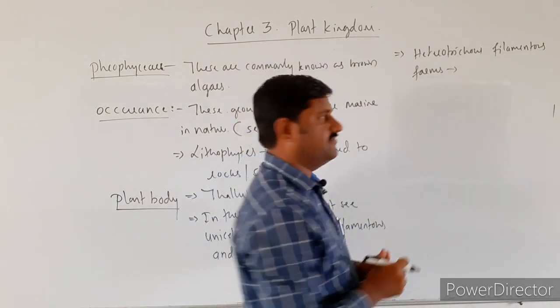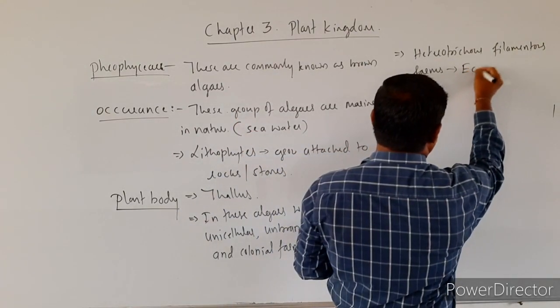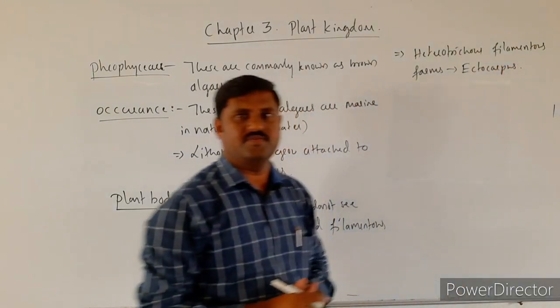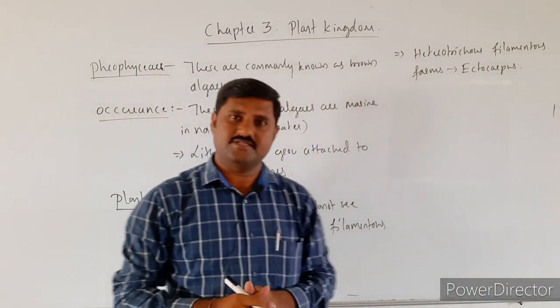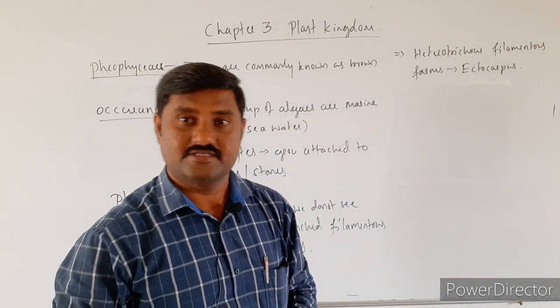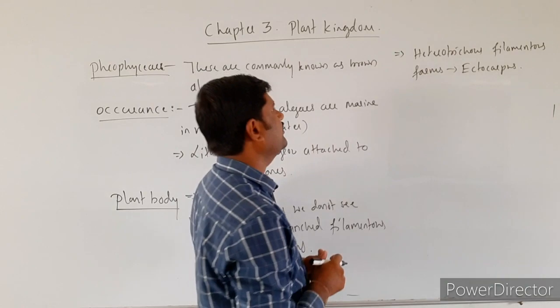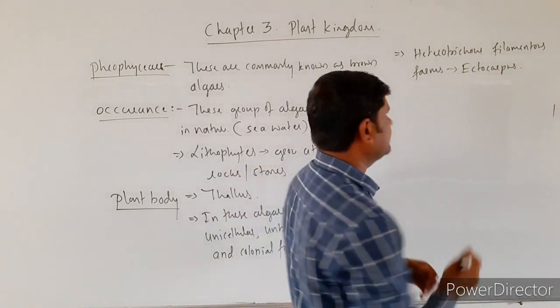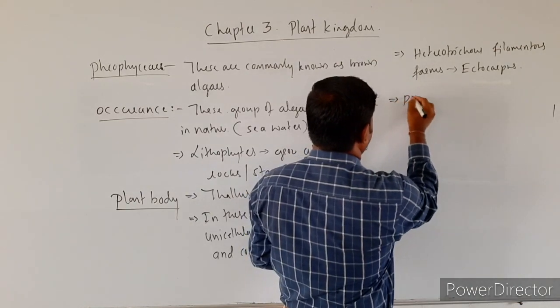The best example for this one is Ectocarpus. The plant body is branched heterotrichous filamentous form, right? Such kind of bodies that we come across. Best example is Ectocarpus and even sometimes